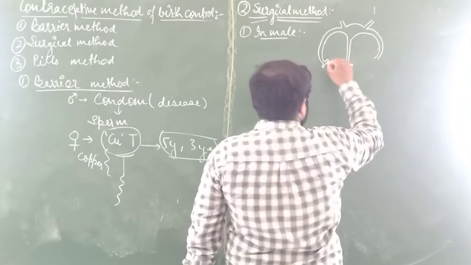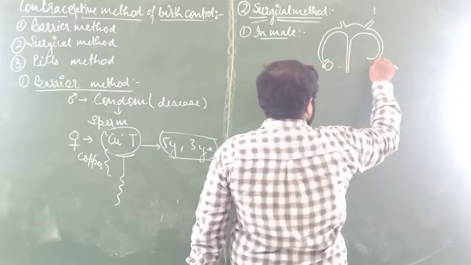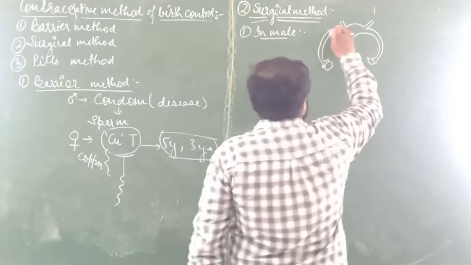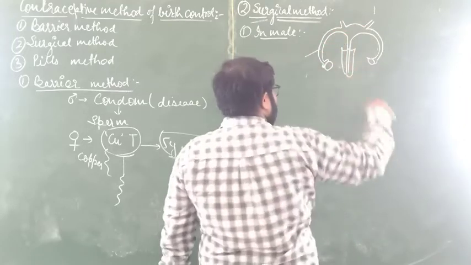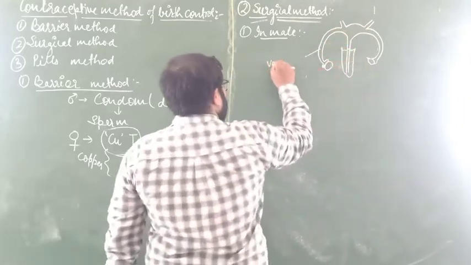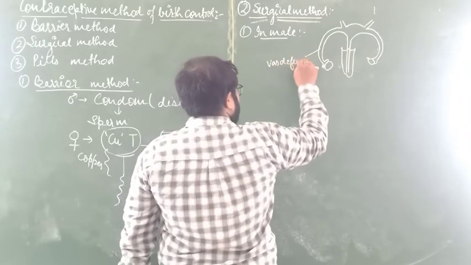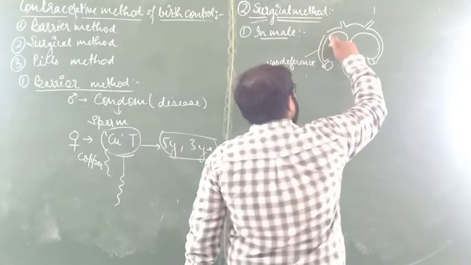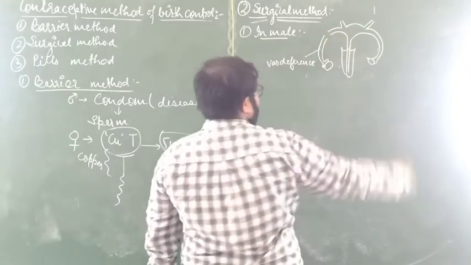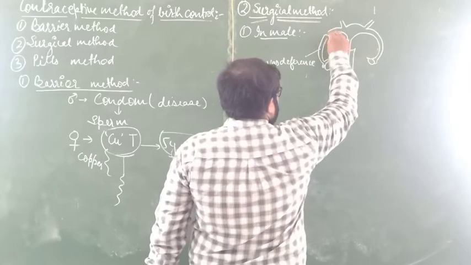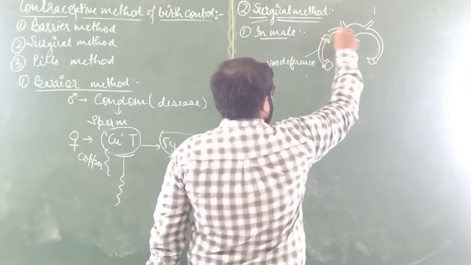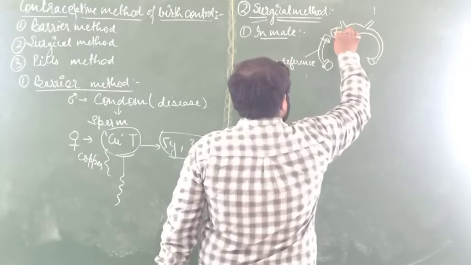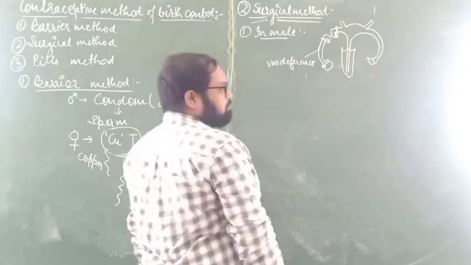This is the male part. Here this duct or tube is called the vas deferens. The vas deferens will be cut, and in the opposite direction it will be bound.